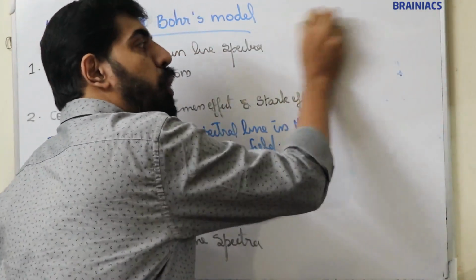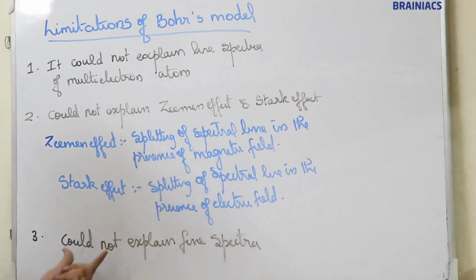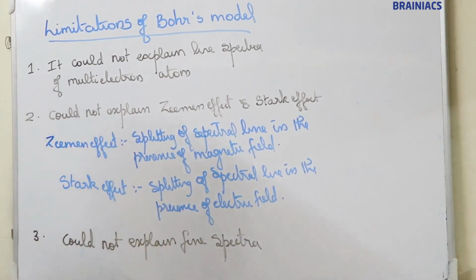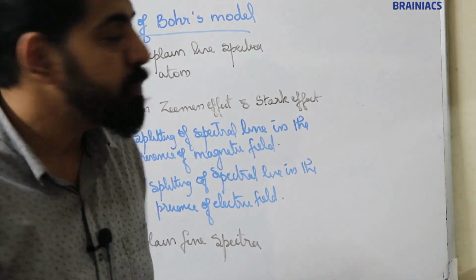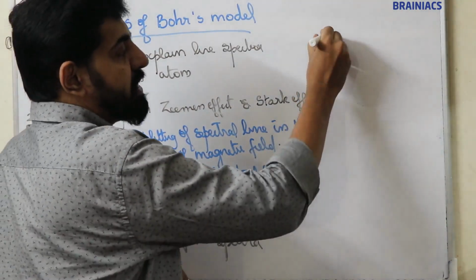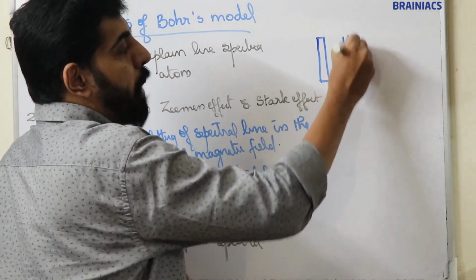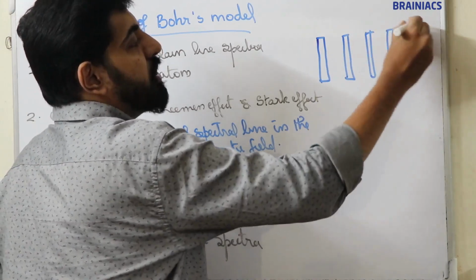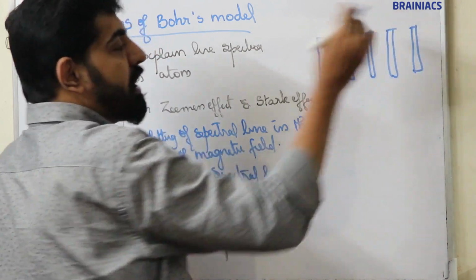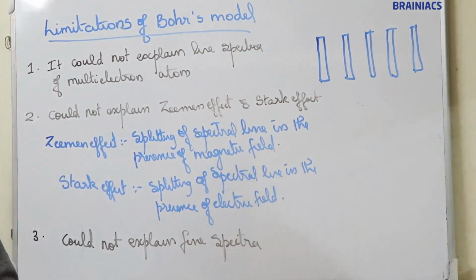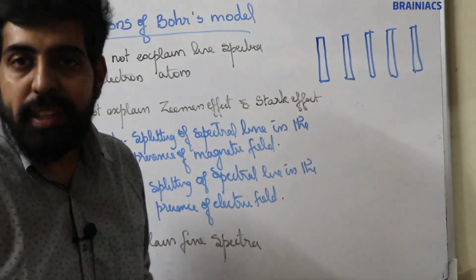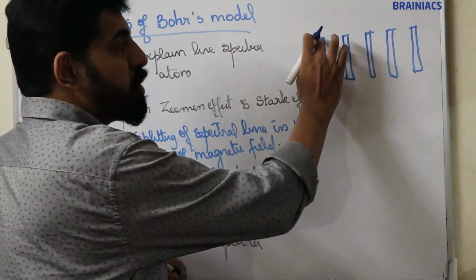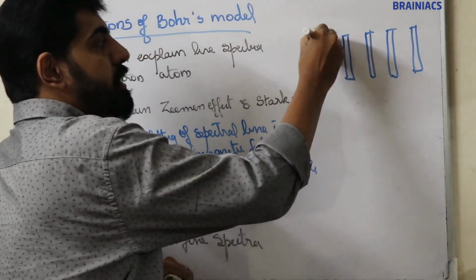This model could not explain fine spectra. Now what is meant by fine spectra? If these five lines, Lyman, Balmer, Paschen, Brackett, Pfund, are observed under a sophisticated, powerful instrument, we can see that each line is made up of so many small lines.